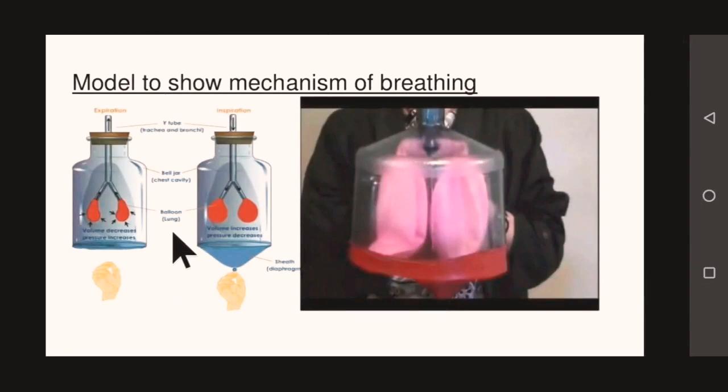So here is a model that is showing the mechanism of breathing. When we exhale, the lungs release air, and when we inhale, our lungs expand. Here are the diagrams showing the mechanism of breathing. So again, listen: when we take in air or inhale, our lungs expand, and when we exhale, our lungs contract.